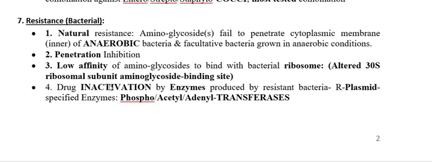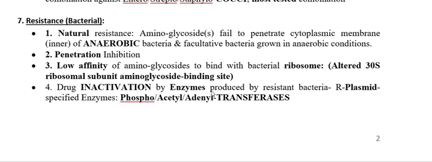Next, some of the resistant bacteria also inactivate the aminoglycoside. How is this inactivation done by the bacteria? The resistant bacteria produce an enzyme, and that enzyme acts on the aminoglycoside and modifies its structure or breaks it.